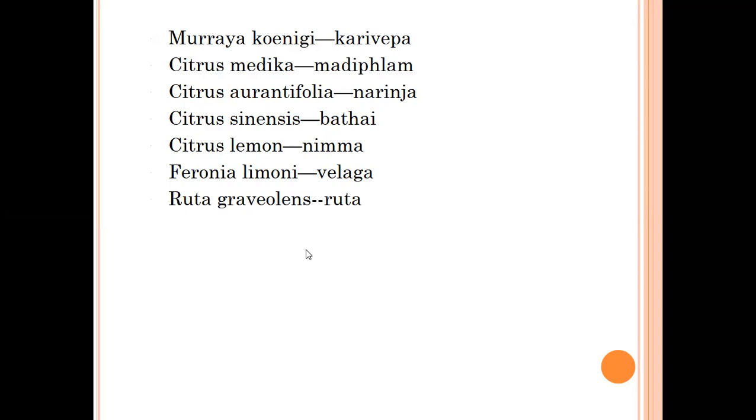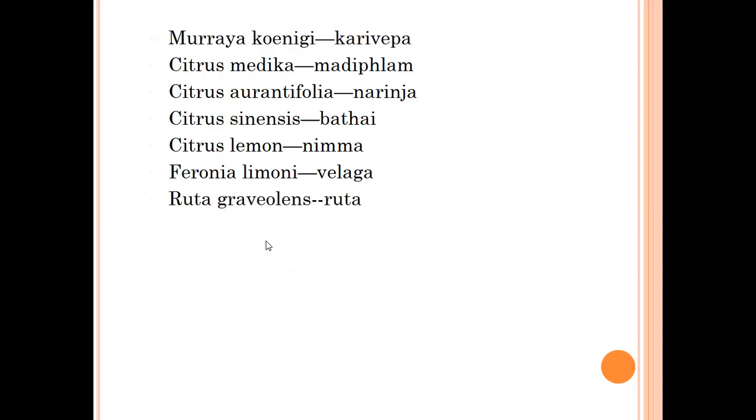Now we study the systematic, floral and vegetative characters, and economic importance of the Rutaceae family. First we discuss the vegetative characters of Rutaceae plants.